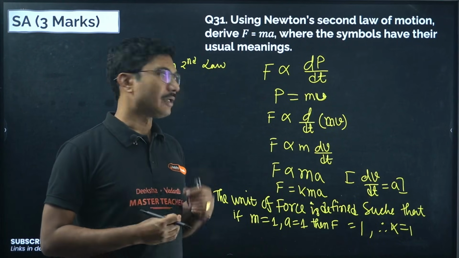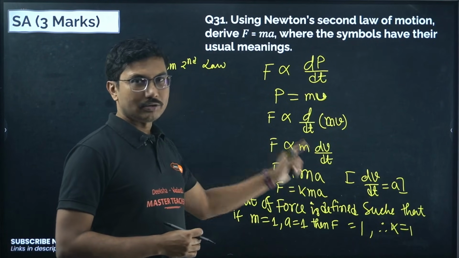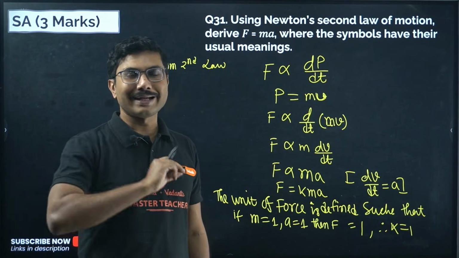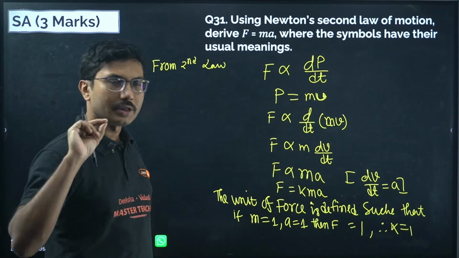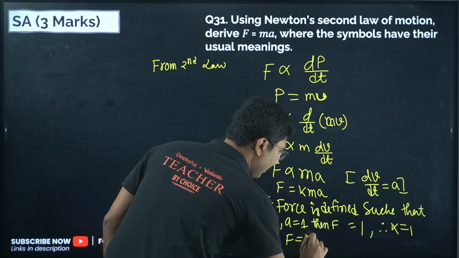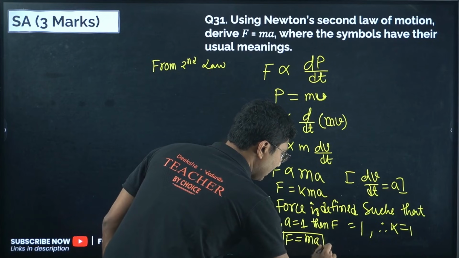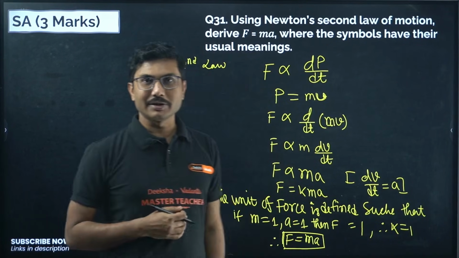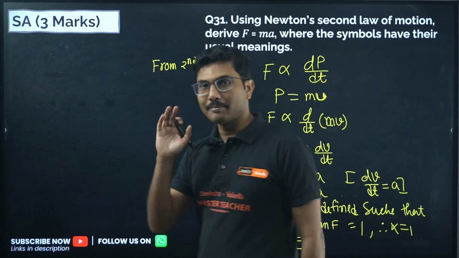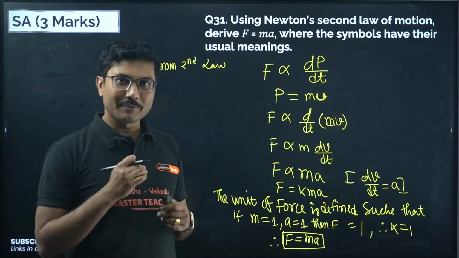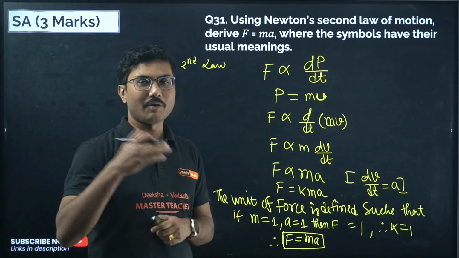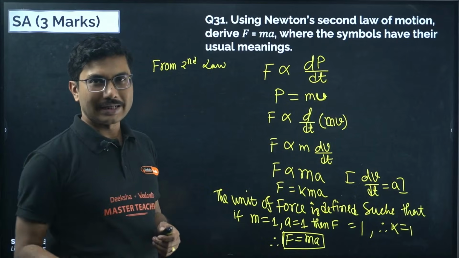It is only coming because when m equals 1, a equals 1, then K is also equal to 1. K is a proportionality constant. You cannot take any arbitrary value for a proportionality constant. Therefore F equals ma. So when you are proving F equals ma, you have to put some respect on this, right? You cannot say just because I want F equals ma, I am putting k equals 1. You cannot do that. You have to show why k equals 1. This one line can change this answer from full marks to less than half of the marks.